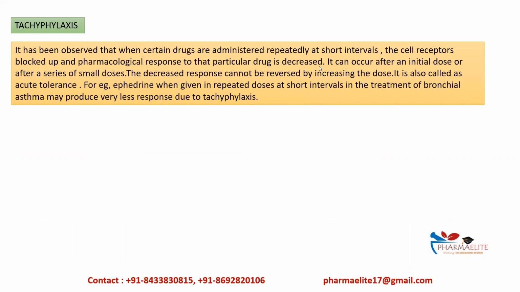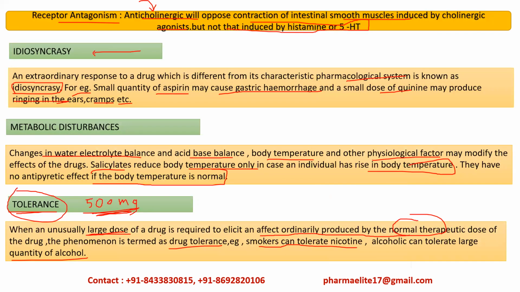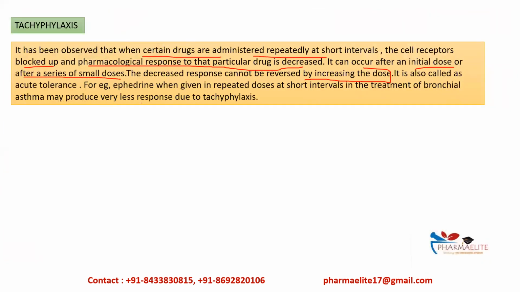Here, in tolerance, we saw that we can produce the therapeutic effect after increasing the dose. But in case of tachyphylaxis, we cannot reverse this particular acute tolerance. That is, the decreased response cannot be reversed by increasing the dose, and tachyphylaxis is also called acute tolerance. For example, ephedrine, when given in repeated doses at short intervals in the treatment of bronchial asthma, may produce very little response due to tachyphylaxis.